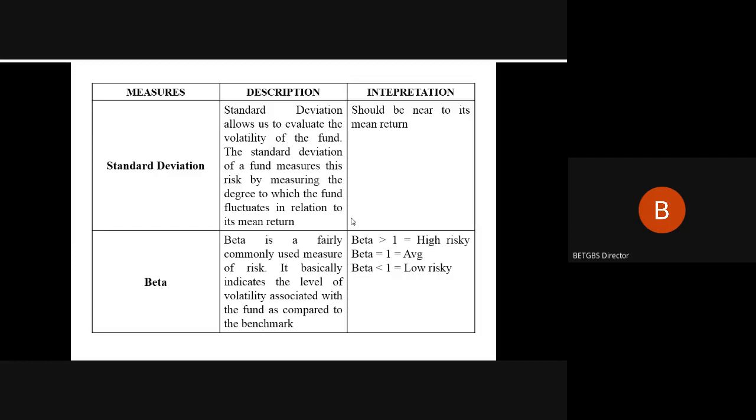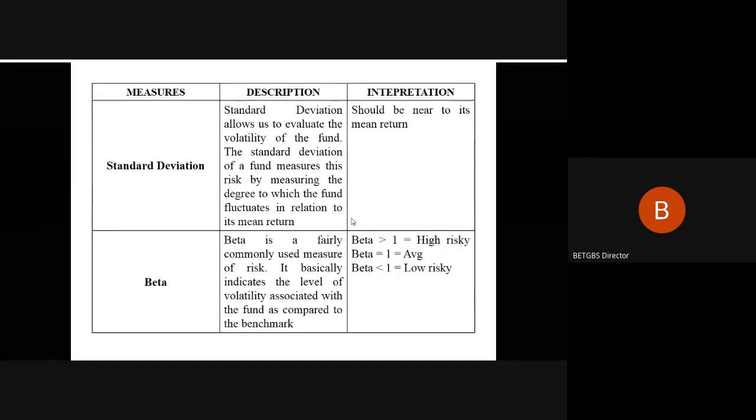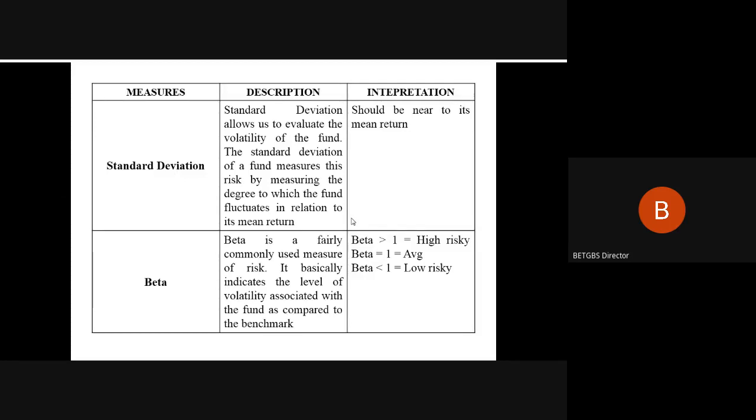Like in the first case, beta was aggressive, greater than 1, but here beta is less than 1, so it shows the defensive or low risk nature of it. And even as the risk is low, the return possibility is also low as compared to your market index or your standard benchmark.